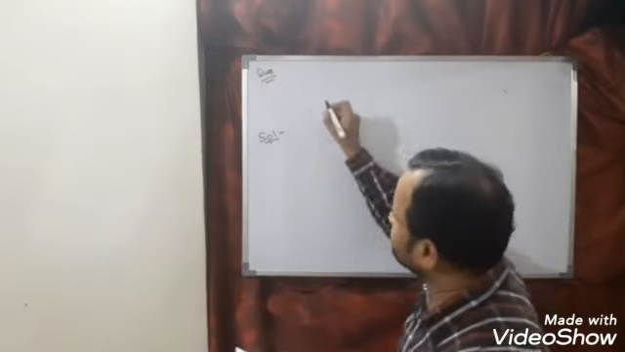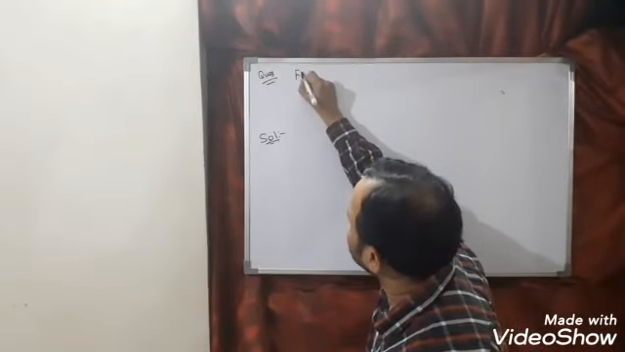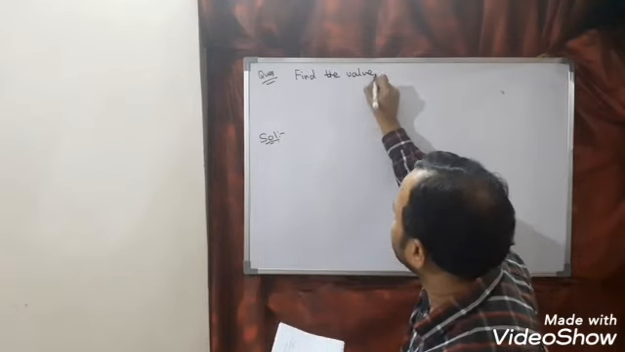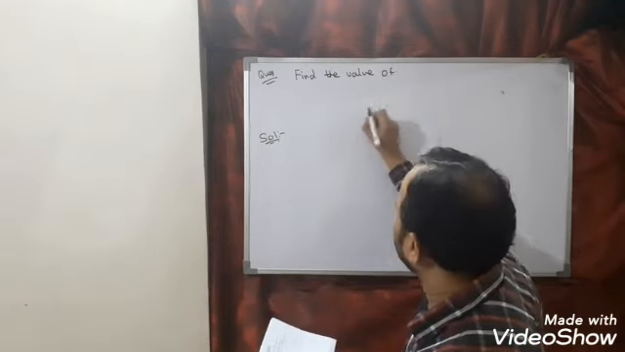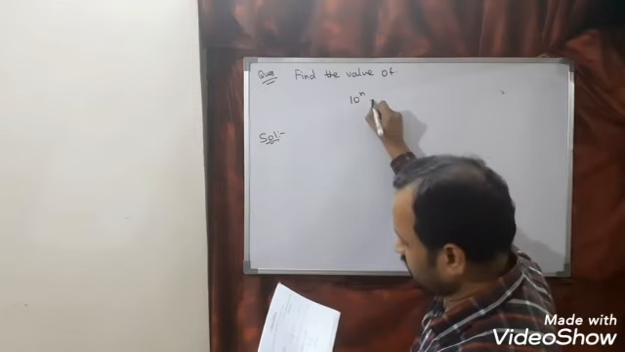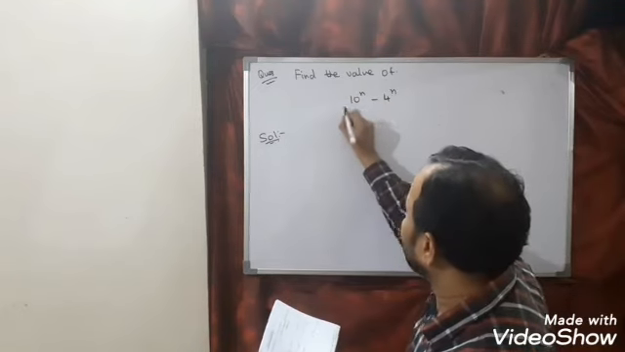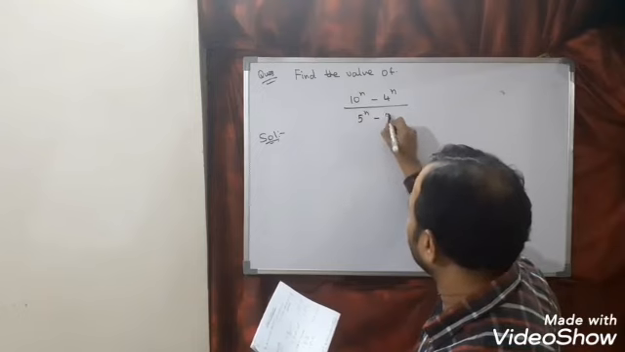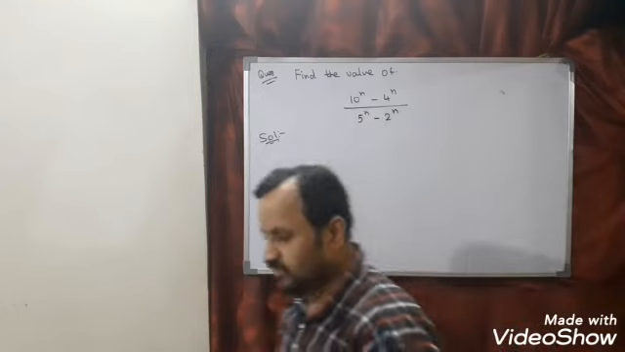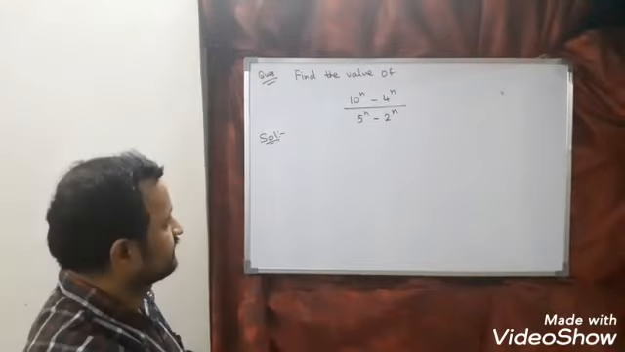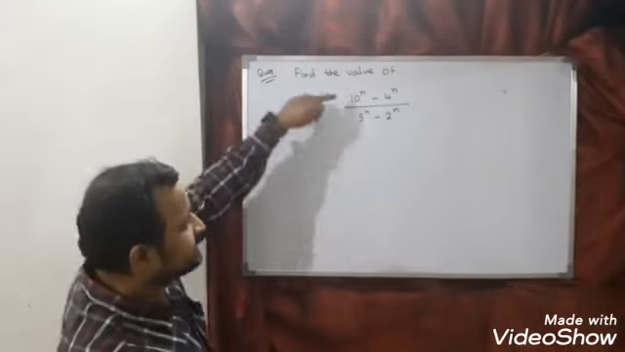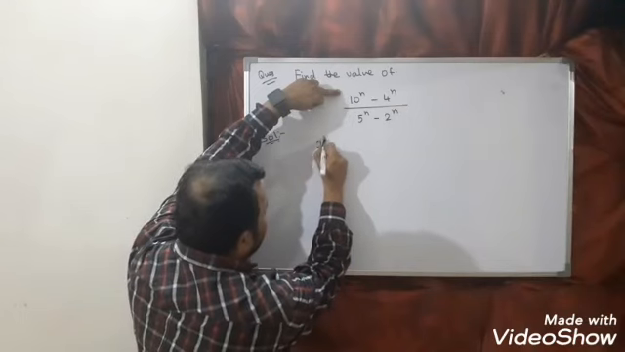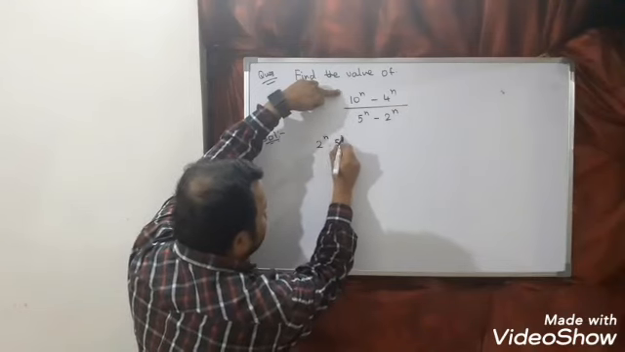Here the question is, find the value of (10 to the power n minus 4 power n) divided by (5 power n minus 2 power n). So we have to find the value of this. Now look here, very simple. This 10 can be written as 2 power n into 5 power n.